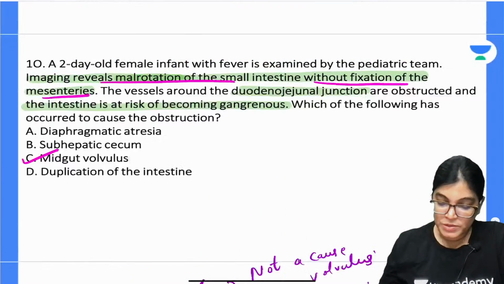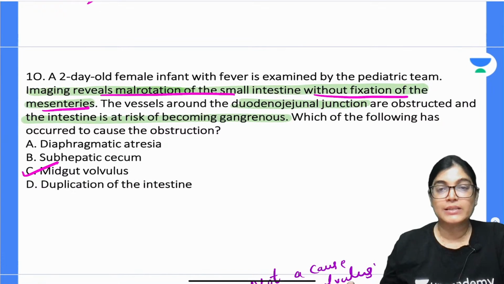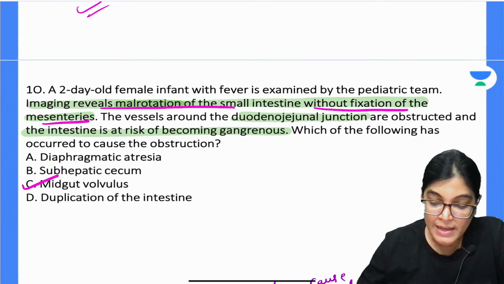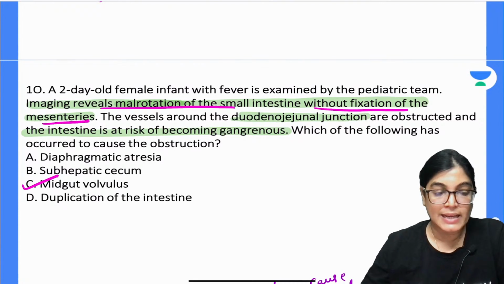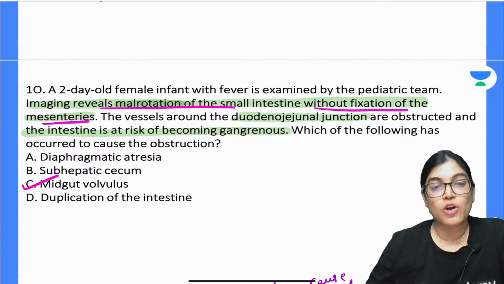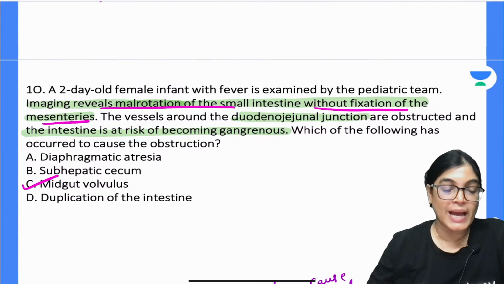Now, these are the options provided. Other than that, there are other reasons I can give as a point for you. Many of the students, all of you, have given C as the correct answer. Great. Another option which can be provided is congenital megacolon.